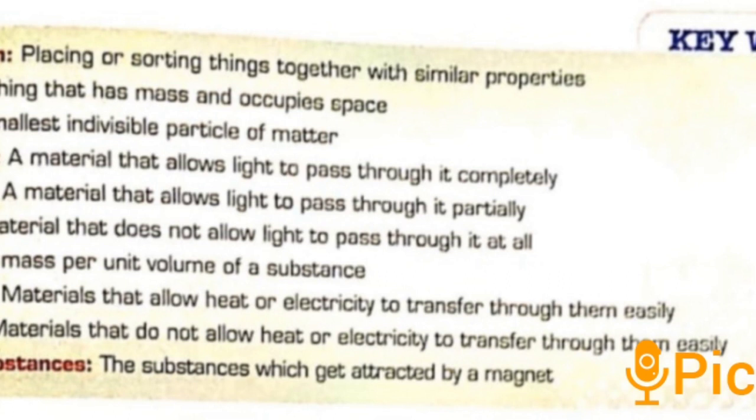Now next is conductors. So what is a conductor? Material that allows heat and electricity to pass through it, like iron, copper. And insulator, material that does not allow heat or electricity to pass through it, like rubber, plastic. And next is magnetic substance. The substance which gets attracted toward a magnet is called magnetic substance, like iron. Now next we discuss long question answers of this chapter, sorting material into groups.